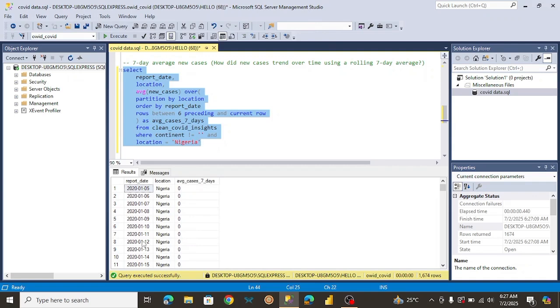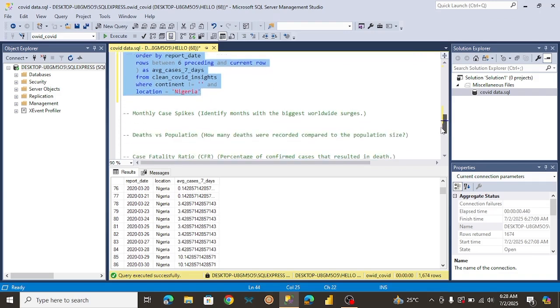From January 12 to probably January 18, it's also been steady. So you get the point. As you keep scrolling, you'll see a trend of whether it's rising or falling. We started getting our first new cases starting from March 1st. Here's the average of the new cases in that 7 days. Let's move on to the next one.